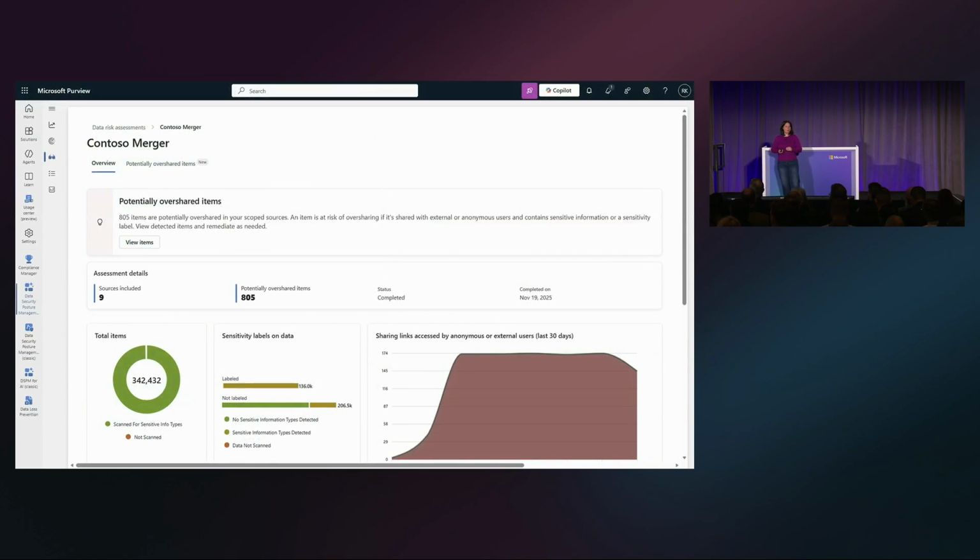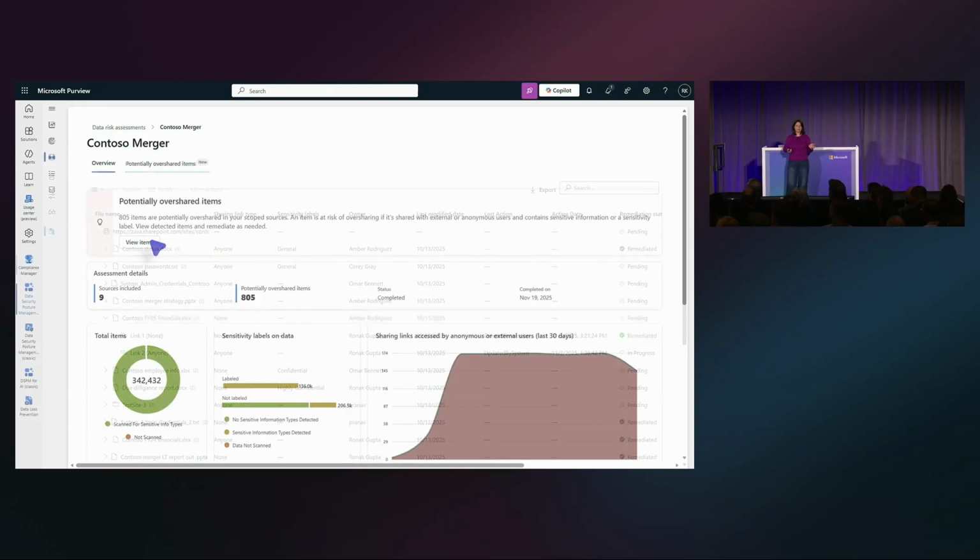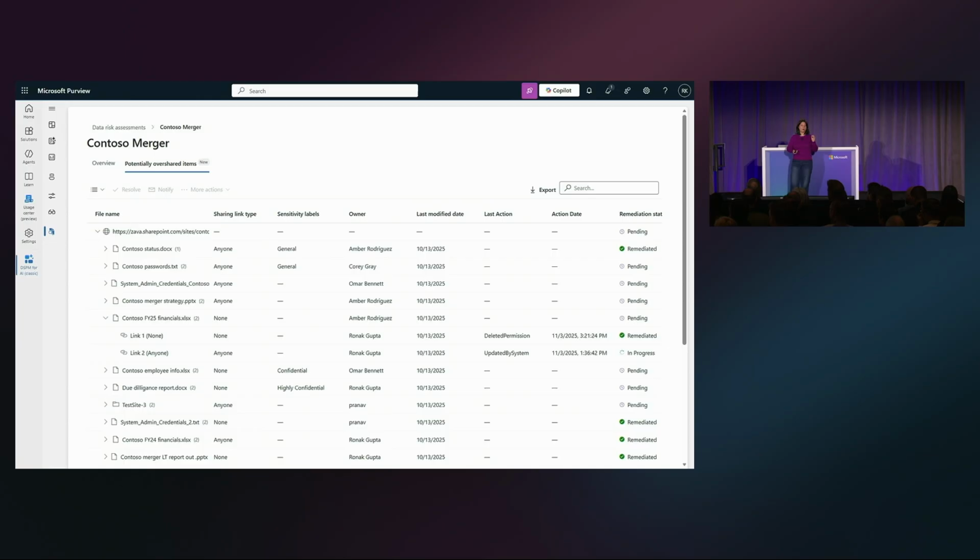If I click on View Items for this potentially overshared items report, we're brought to a new tab called Potentially Overshared Items. Here we are looking at all the sharing links for every file, folder, and then they're grouped together by site. This is so that you can take bulk actions on them, such as selecting everything in a site if you want.